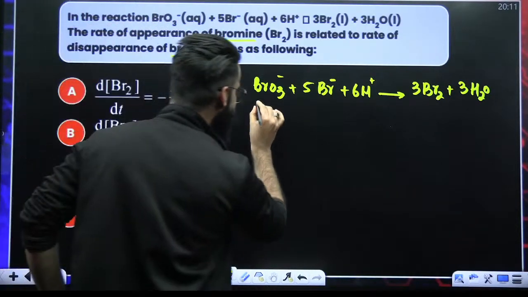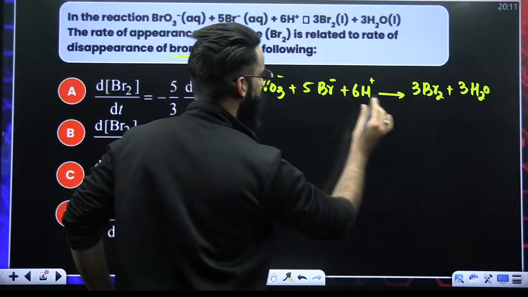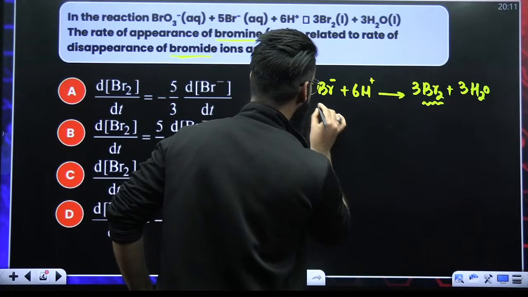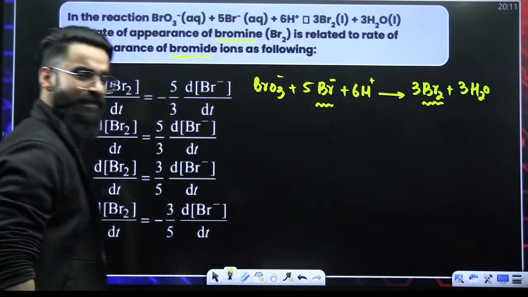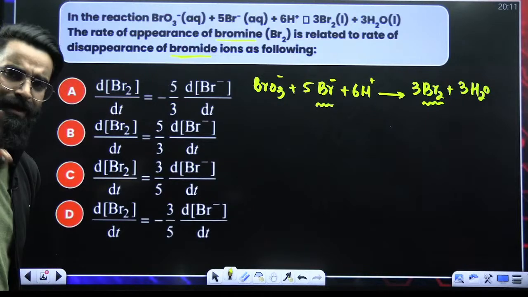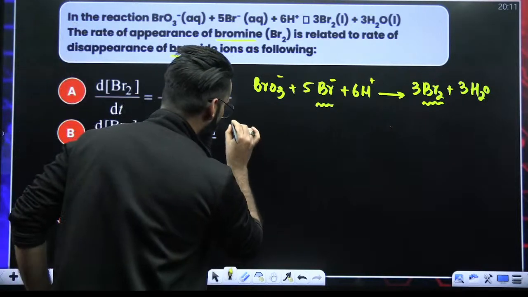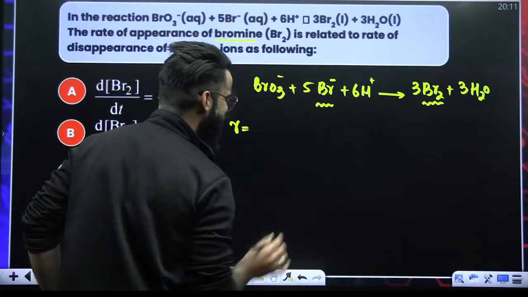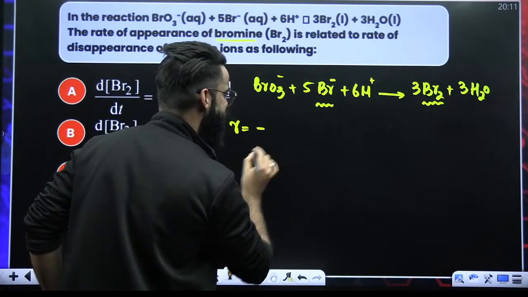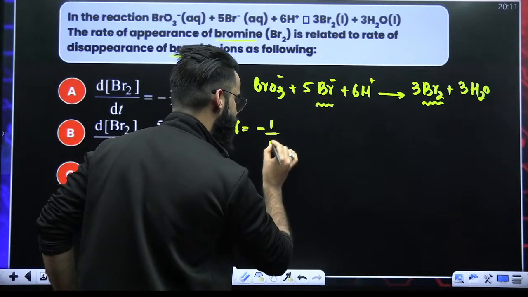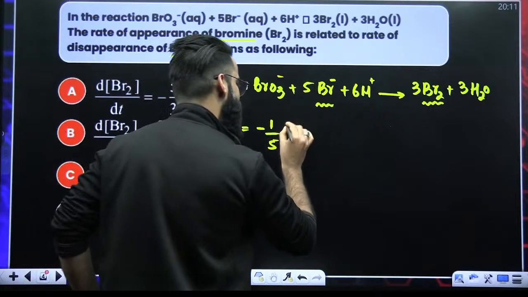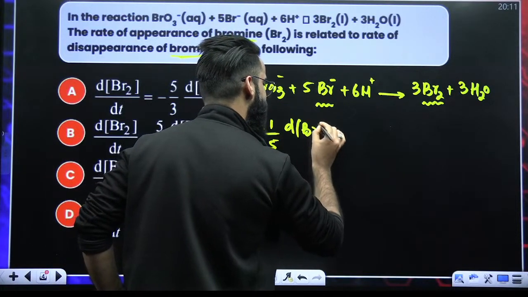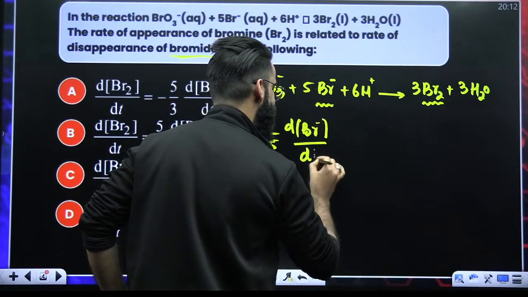So we have to relate Br2 with Br⁻. Okay, we have to relate these two. Now, my dear students, if I ask you what would be the rate of the reaction with respect to Br⁻, since Br⁻ is the reactant, I'll start with a minus sign, 1 divided by stoichiometric coefficient 5, change in the concentration of Br⁻ divided by time interval dt.